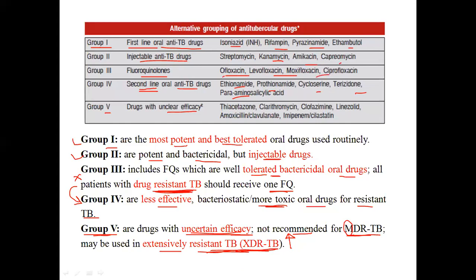Ofloxacin, everyone will know. Like O2, it is a famous prescription drug for diarrhea. It consists of ofloxacin. So like that, all groups have their drugs. 4 to 5 drugs are there in all groups.